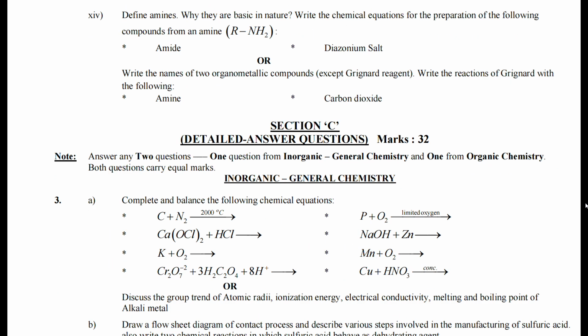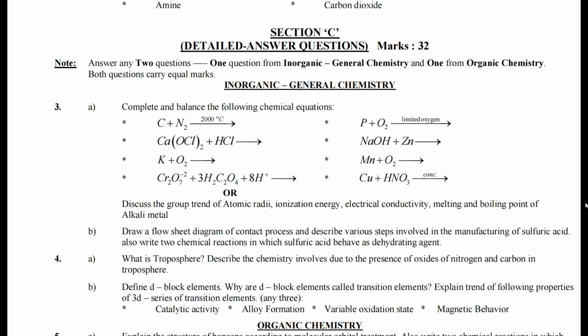For the detailed answer questions, which is Section C, its mark is 32 marks. The same criteria will be followed. You have inorganic and organic chemistry, and 1 detailed question must be attempted from both the sections, which means you get 2 detailed questions in each, and from these 2 you must attempt 1 question. Keep that in mind that when you select the question that you want to write down, you have to write both the parts.